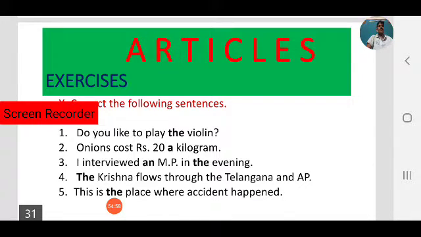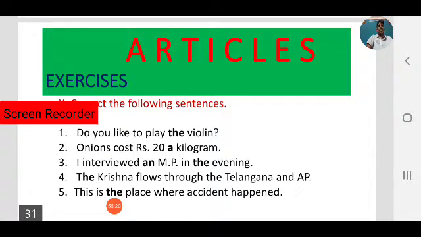Krishna is a river, so before names of rivers we use the. Where is the Sarayu? In Ayodhya. The Sarayu flows through Telangana and Andhra Pradesh.